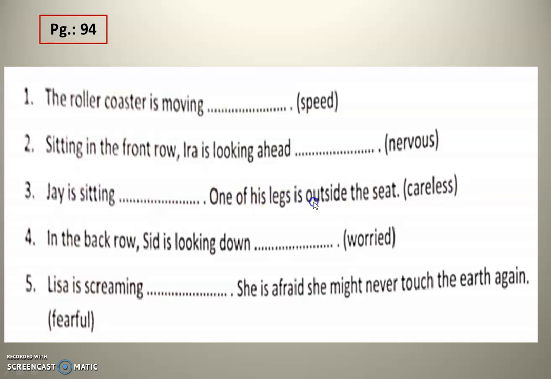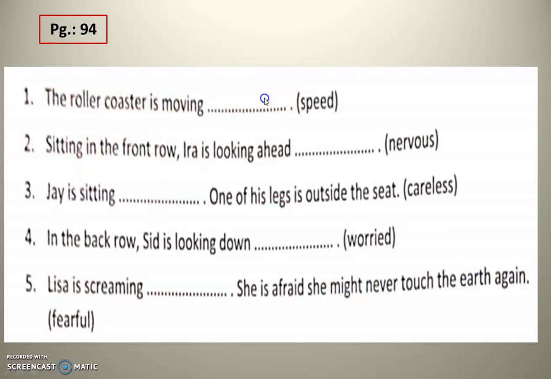One of his legs is outside the seat. So Jay is sitting carelessly. In the back row, Sid is looking down worriedly. Lisa is screaming fearfully. She is afraid she might never touch the car again.